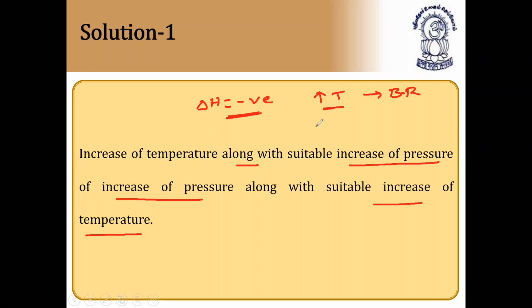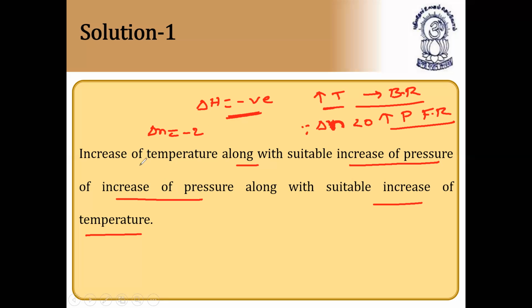And if you increase the pressure, since for this reaction delta n is less than 0, because the delta n value is minus 2, high pressure favors the forward reaction. So one way it is the forward reaction, the other way it is the backward reaction. So automatically there is no change on the equilibrium.